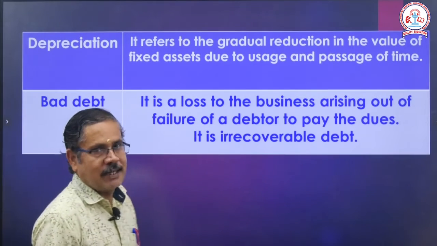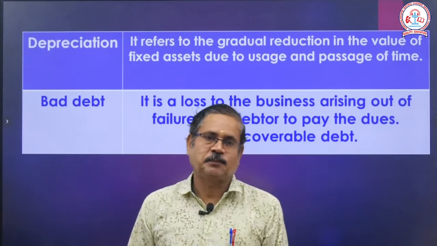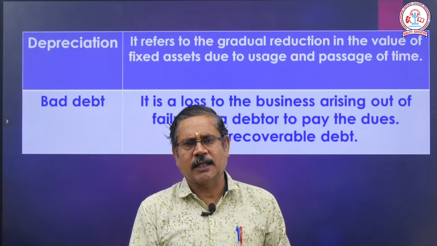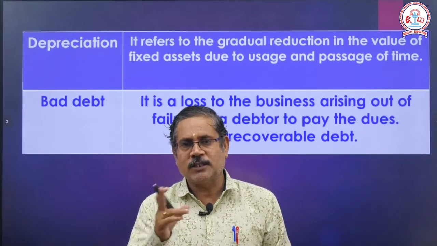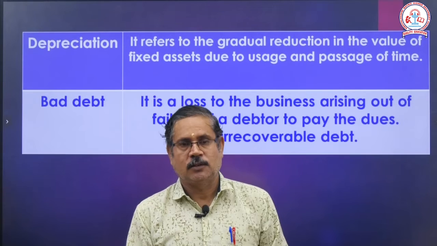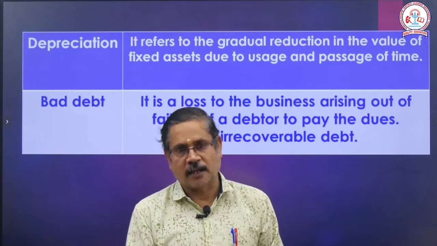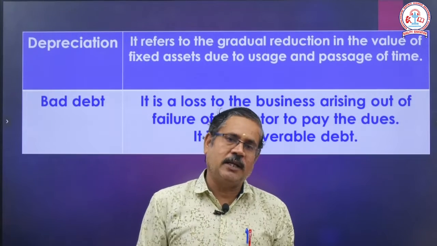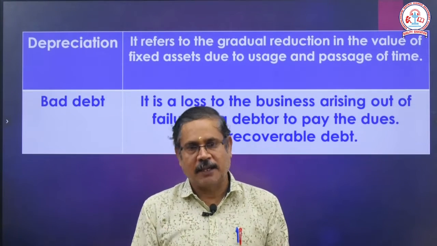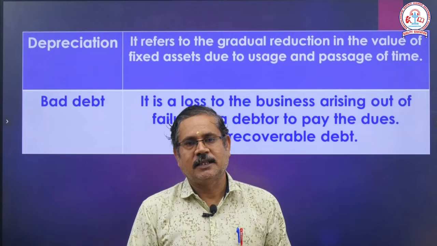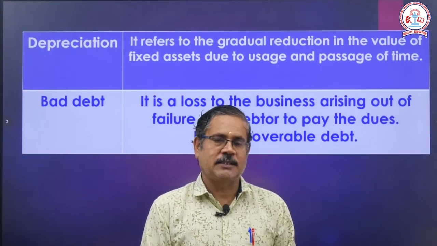And next one, bad debts. What is meant by bad debts? In our debtors, there are two types of debtor. One is a good debtor, another is a bad debtor. Those who pay the amount in time are called good debtors. We can wait more times, but still he doesn't pay. He is somewhere, he doesn't turn up, he doesn't settle the amount.